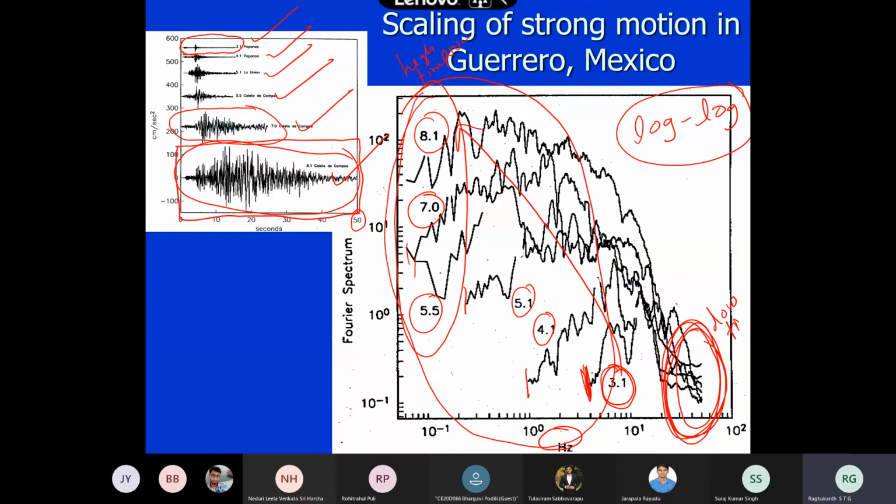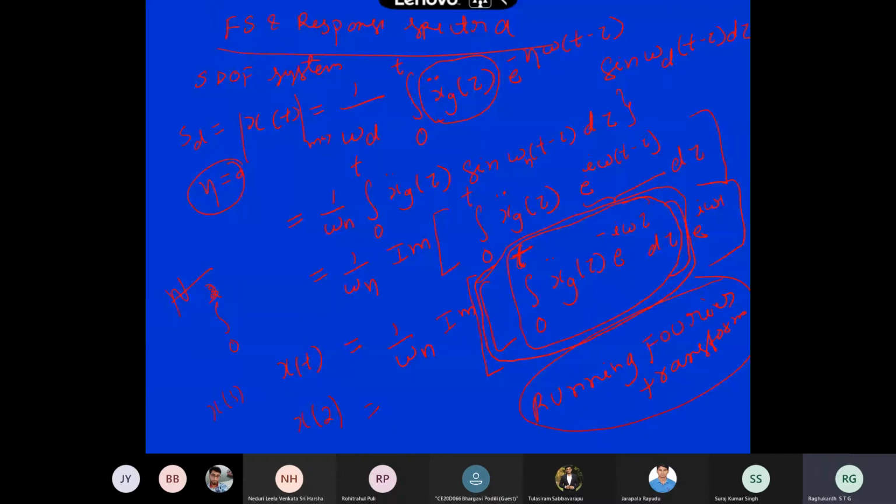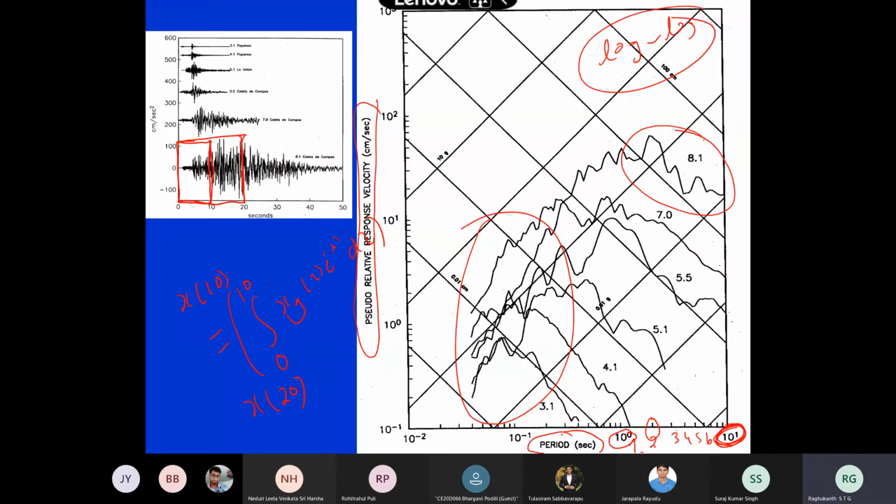From magnitude 3, the amplitude at high time periods was very low. But for the same thing, if you take this one, you will see a huge increase. Whereas for PGA, EGA and other things, from 3.1 to 8.1 actually, you will not see much increase. This is the same graph, plotted with respect to time period at 1 second. You can see here, for 8.1, 5.1 set, and 3.1 to this one, the jump is huge. But here the jump is very small.